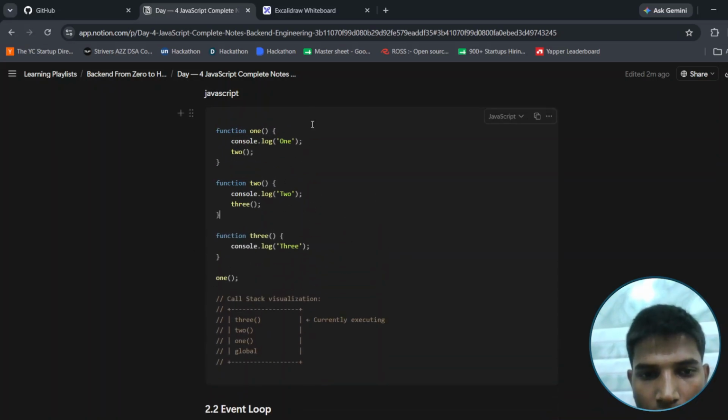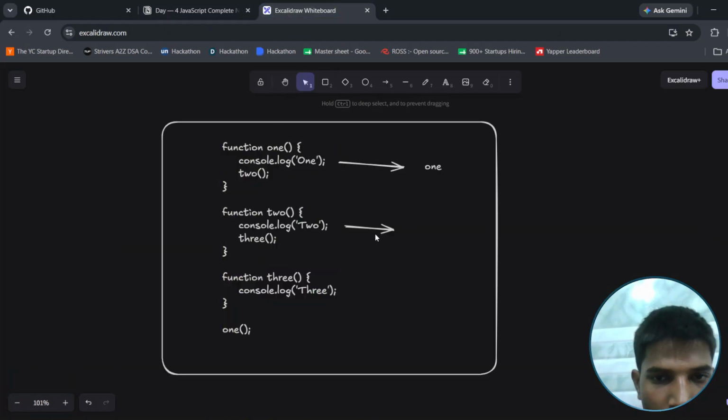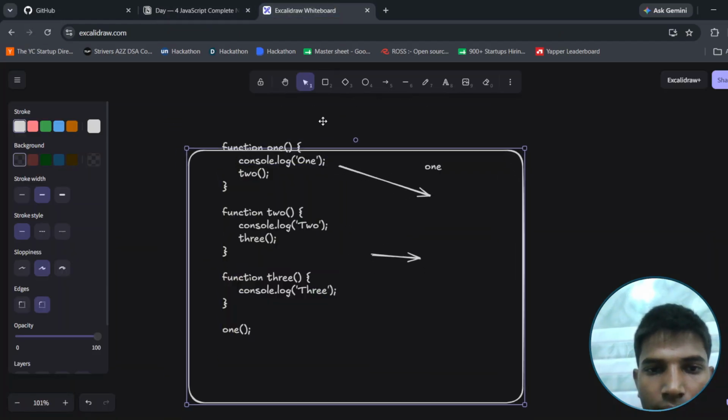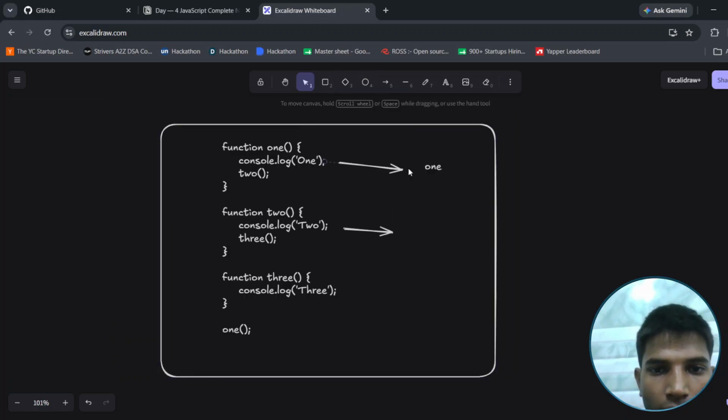As you know how it is printed, should I explain it further? Okay, don't worry, let's move further.